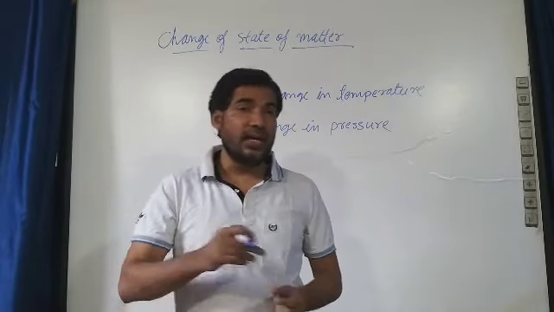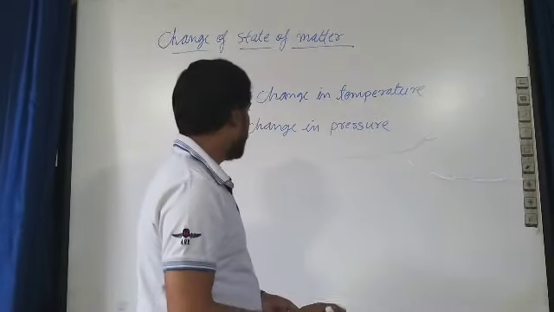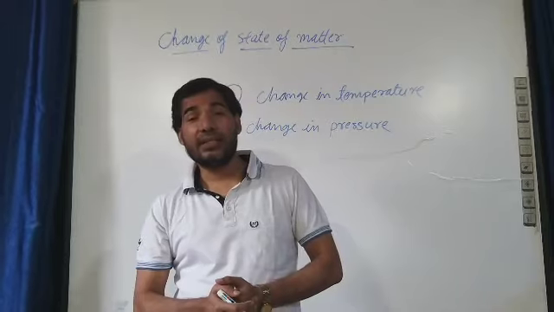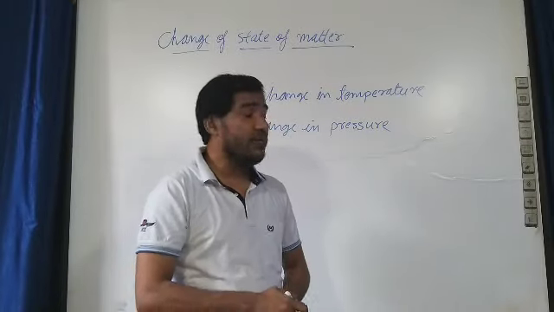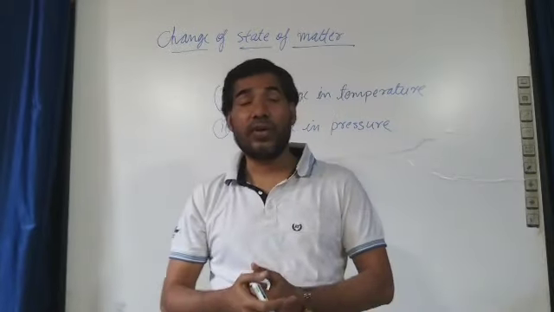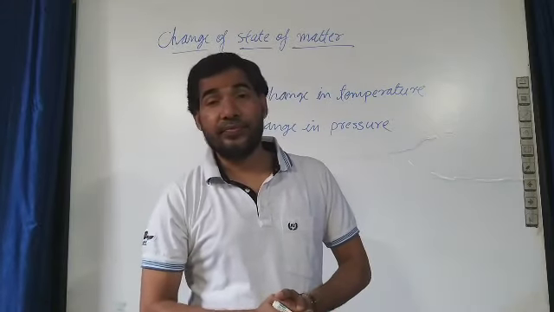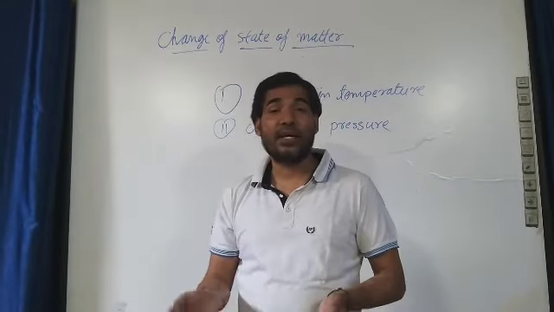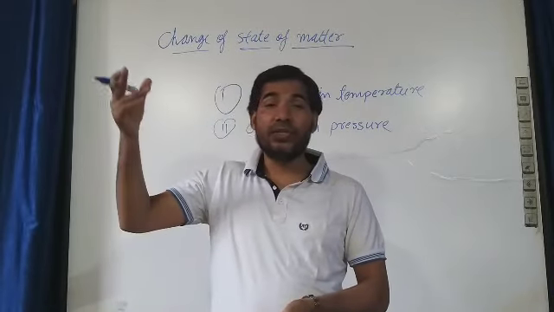For example, here we also apply two things: one is increasing the pressure and the second is decreasing the pressure. If we increase the pressure, then vapor gets converted into liquid, and if we decrease the pressure, then some solid substances directly get converted into vapor state. For example, have you heard of solid carbon dioxide? Solid carbon dioxide is stored under high pressure. If we decrease the pressure, then at that condition solid carbon dioxide gets converted directly into gaseous state.